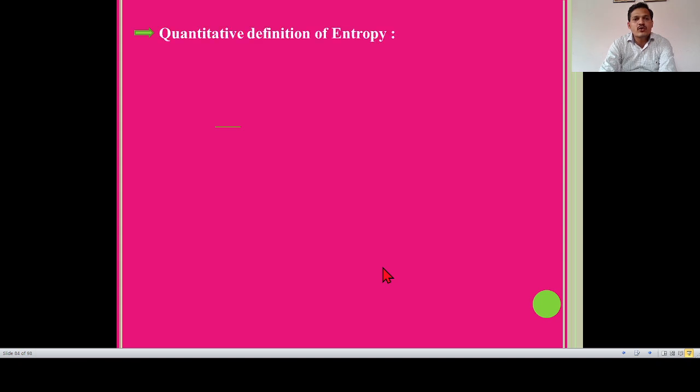Now the next point is the quantitative definition of entropy. Here it is, the definition. Entropy is a measure of molecular disorder or randomness. Entropy is a measure of molecular disorder or randomness.